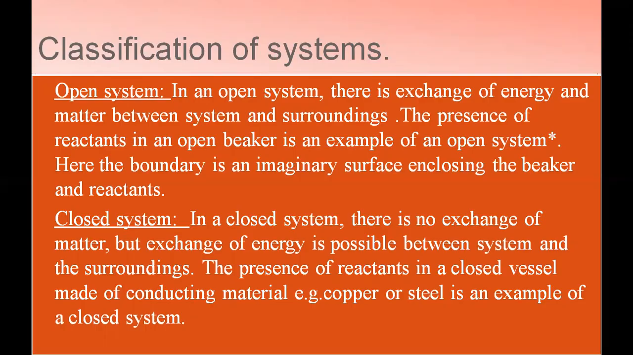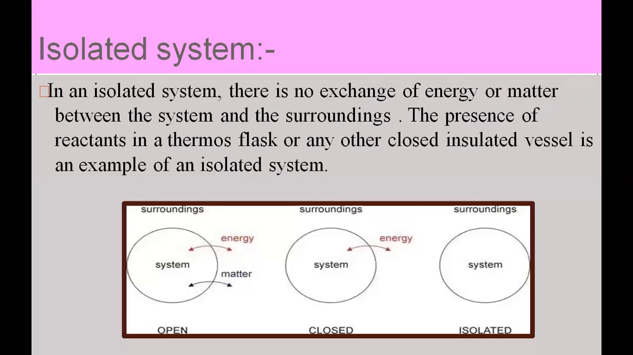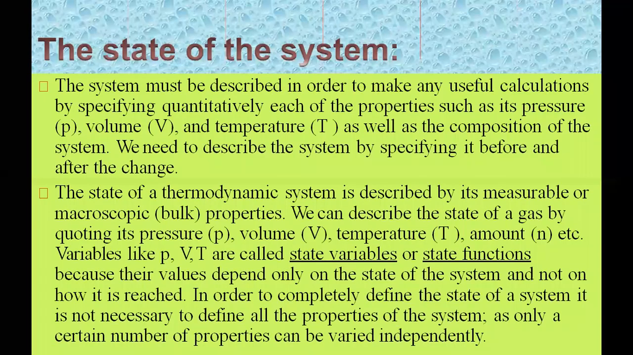Okay, and if we talk about the isolated system, in an isolated system there is no exchange of energy as well as matter between the system and the surrounding. So the presence of reactants in a thermoflask or any other closed isolated vessel is an example of an isolated system. If we want to see the difference between open, closed and isolated, you can see in this image: in the open system, both energy and matter are exchanged, but in closed, energy is exchanged and matter is not exchanged with the surrounding. But in an isolated system there is no exchange of matter as well as energy.